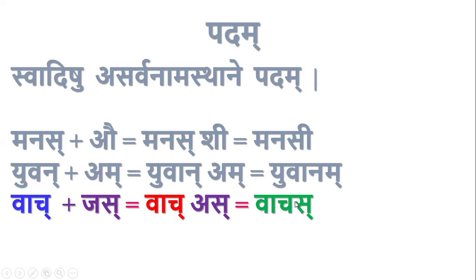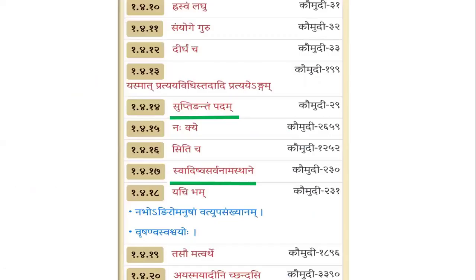So since it is a pada, that sakara will be converted into ru, and later that ru, whenever it is at the end of a pada and it is not followed by anything, will be converted into visarga by the sutra kharavasanayor visarjaniyah. Okay, this is about svadishu asarvanamasthane. Okay, time is there. I'll take the other two sutras also.